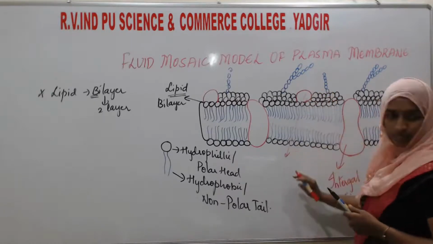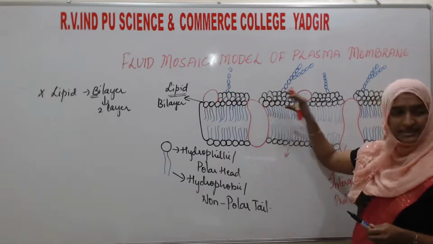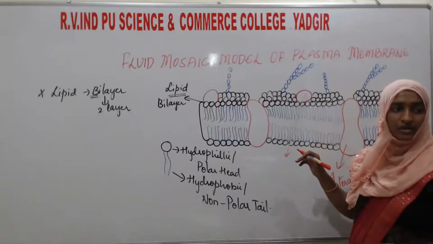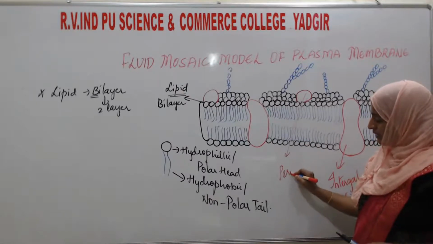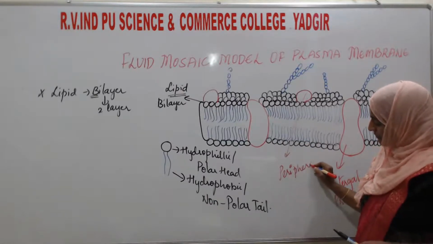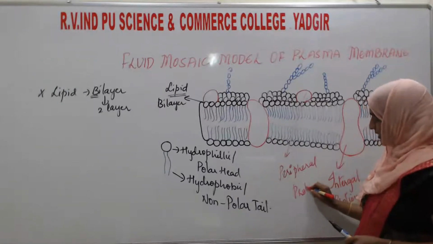This is one more type of protein, which is partially buried or present at the peripheral region of the cell membrane, known as the peripheral protein.